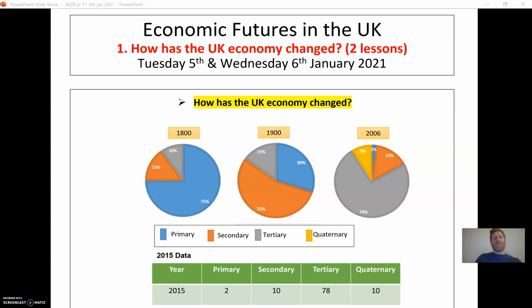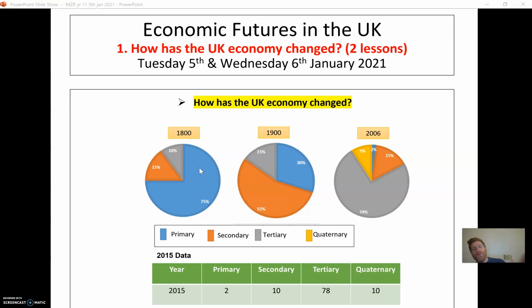If you have a look on the screen, we have these 3 pie charts, one from 1800, one from 1900 and one from 2006. And we can see that they've been coloured blue for primary, orangey for secondary, grey for tertiary, and yellowish for quaternary. So what we're looking at here is that in 1800, 75% of the population of the UK were employed in primary industries, and a lot of this would have been farming. And so that was basically where the UK's workers were. About 15% were involved in secondary and about 10% in tertiary.